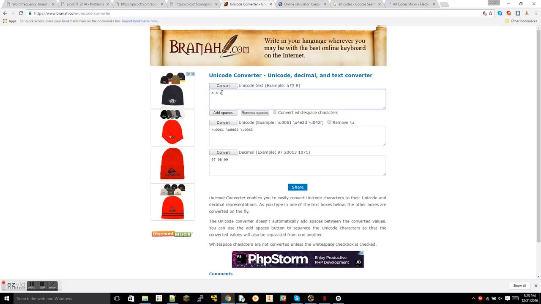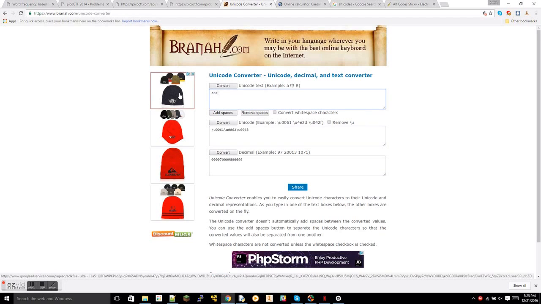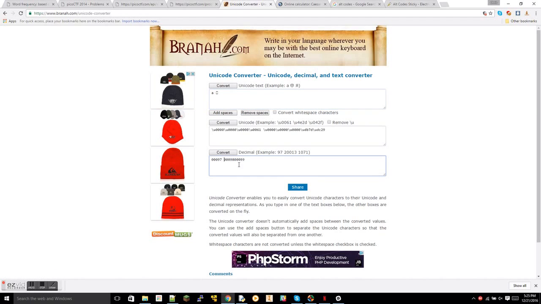An example of that I pulled up here is a Unicode converter. So if I type in my password ABC, it returns this. And these zeros you see here are just formatting. It doesn't matter as much. I can pull out these zeros and it's going to be equal to the same thing. So it doesn't matter much.